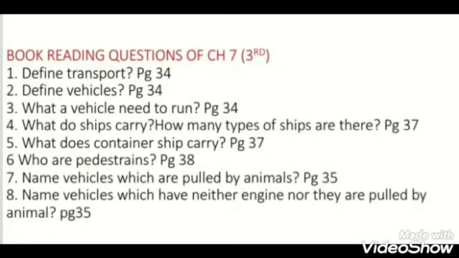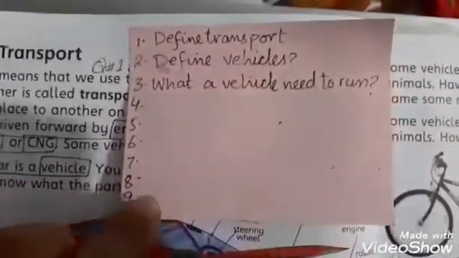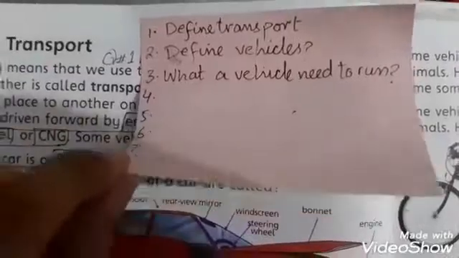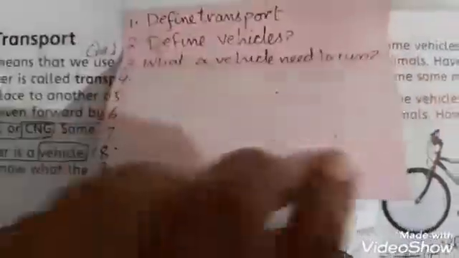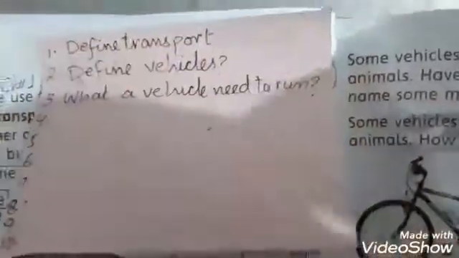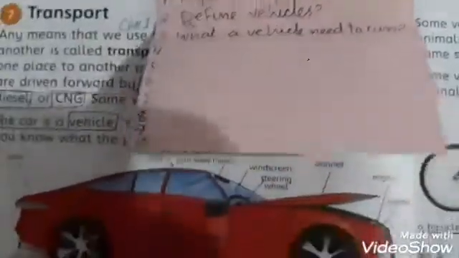Dear student, these are the book reading questions of chapter number 7. Write these questions on a sticky note and mark the answers of these questions in your book. Later I will mark the answers of these questions. Dear student, open page number 34. This is a pattern of how to write the book reading questions on a sticky note. Paste it like this from the upper side and write all 8 questions on the sticky note.